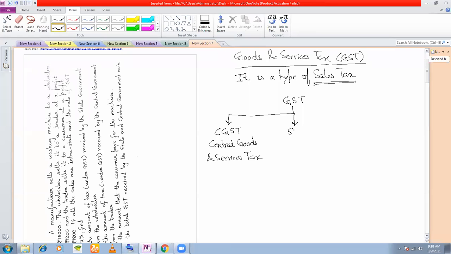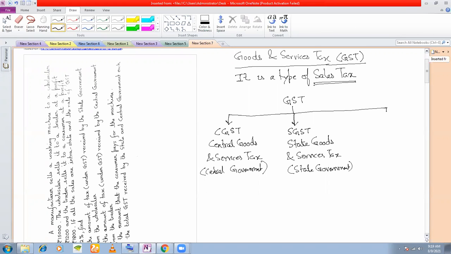Next is the SGST. This is the State Goods and Services Tax. This goes to the state government. And this, as I said, is for the central government.